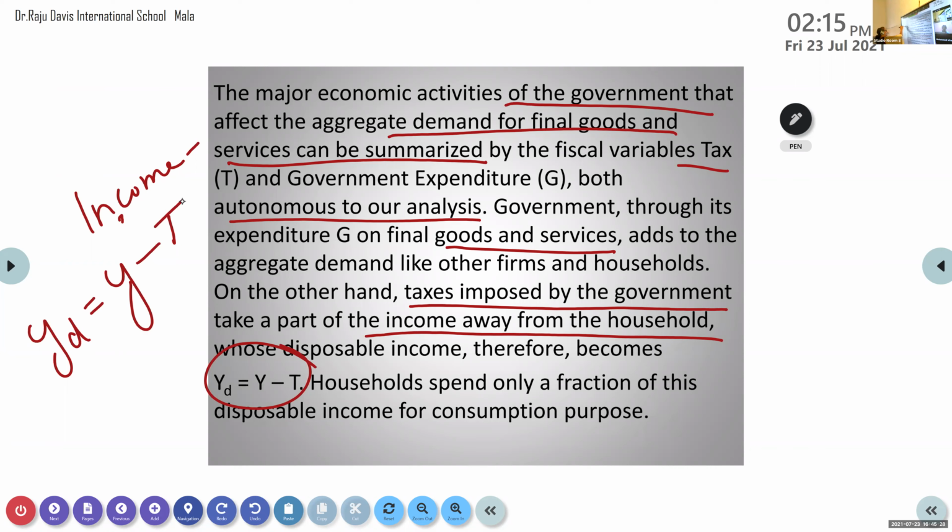So here, even though the government is spending money and their demand is increased, how are they meeting this demand? From where are they getting this money? Tax. So these two cancel each other out. The taxes they use it for consumption. So that point we are not taking into consideration in a two-sector model. So this is just a paragraph, there is no necessity to write it in your textbook. They have given one paragraph related to the expenditure by the government.